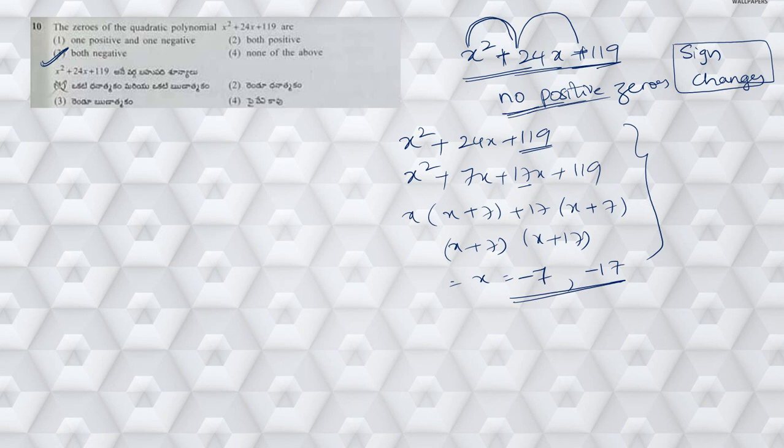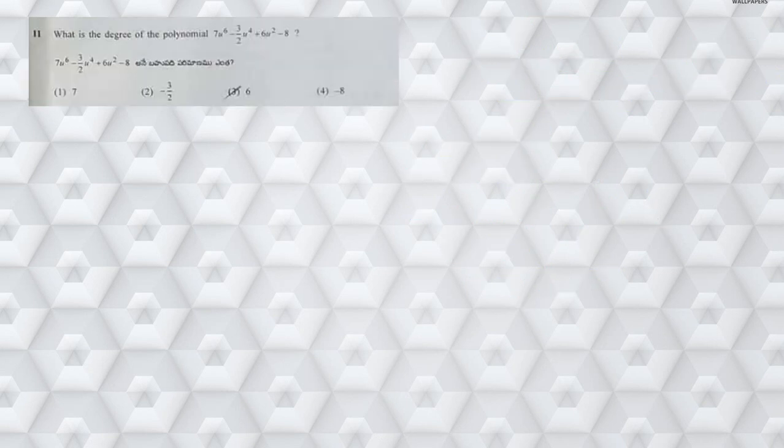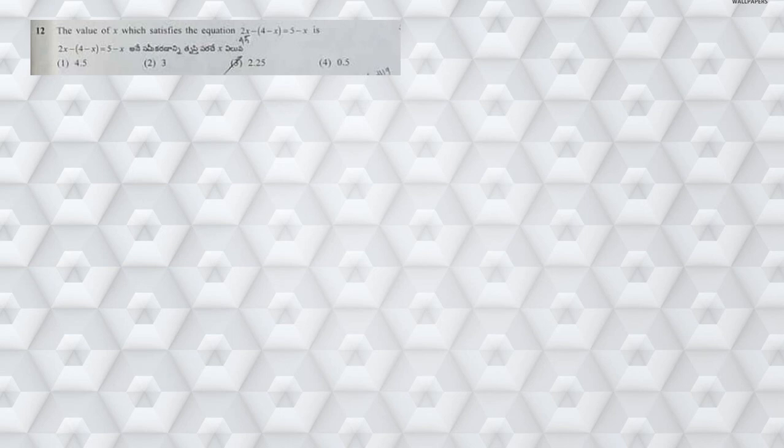Next, question number 10. What is the degree of the polynomial 7 into u power 6 minus 3 by 2 into u power 4 plus 6u square minus 8? If you observe, the highest power is 6, hence the degree of this polynomial is 6. Next, moving on to question number 12.